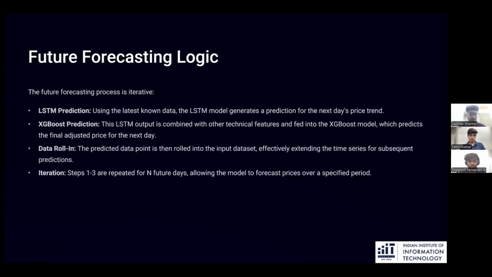Once the final price prediction is obtained, it is rolled into the input dataset, effectively updating and extending the time series. This updated dataset becomes the input for the next round of predictions, allowing the model to learn and adapt iteratively.